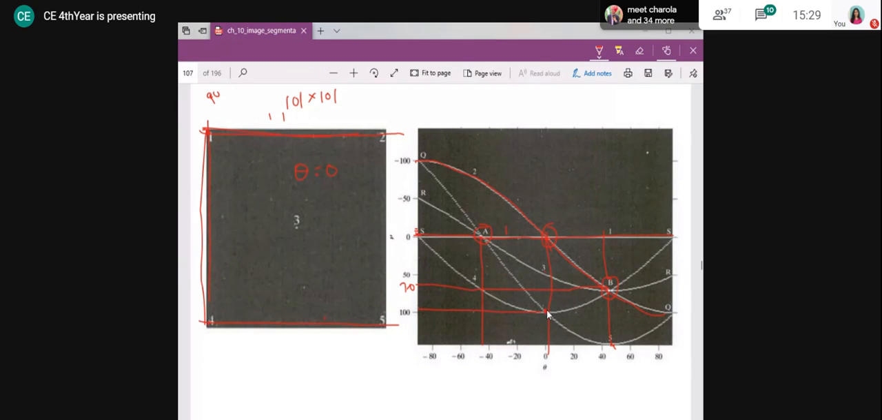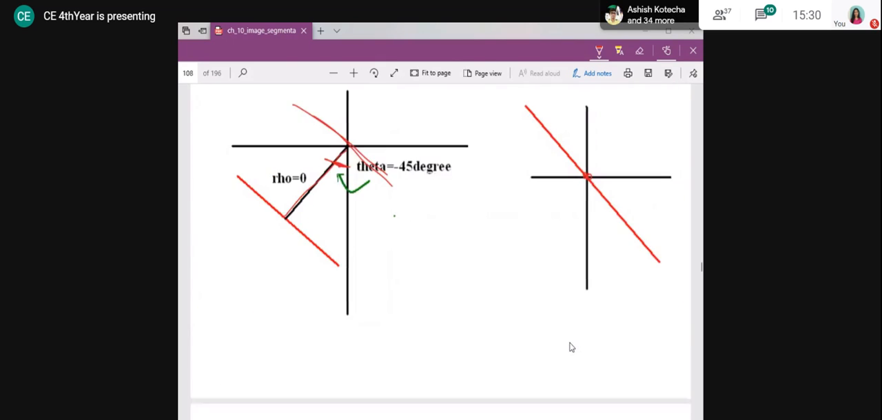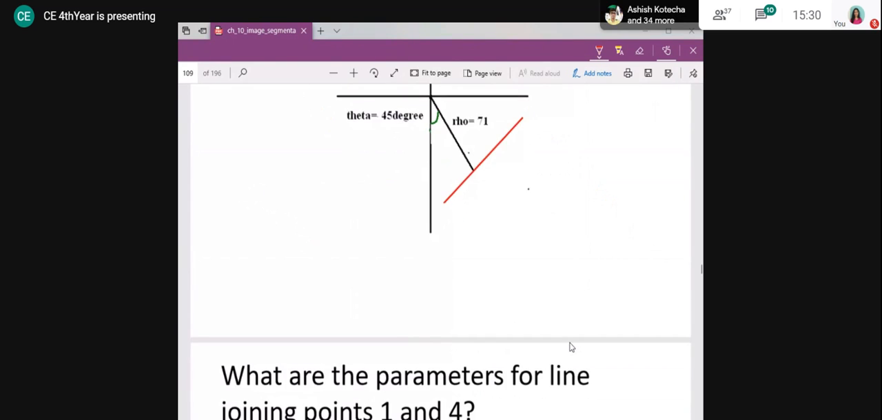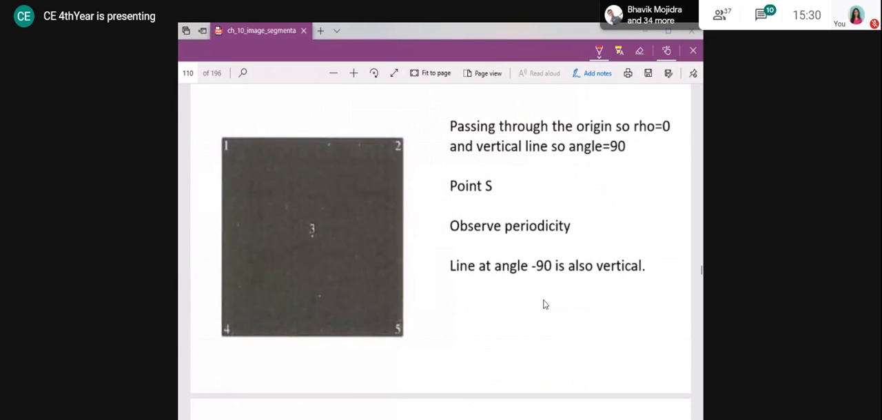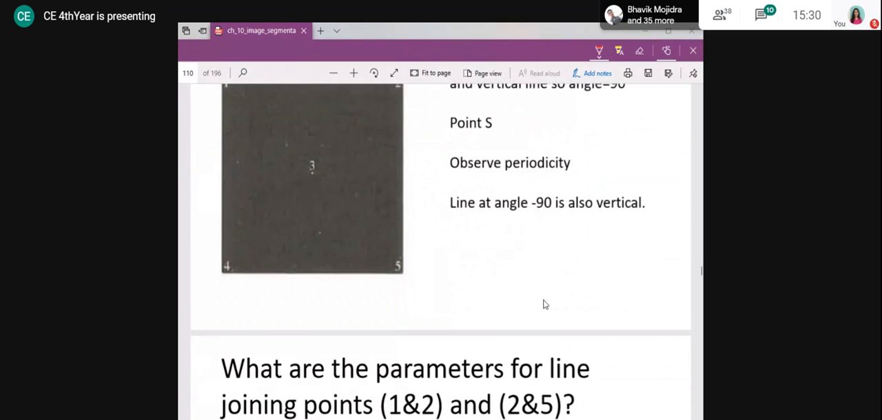And the angle is 0. As expected, it is a horizontal line, so the angle will be 0, and they are intersecting at 101. I have not drawn it properly, but it will be at 101 for sure. Whatever the dimension is here, the dimension is 101 cross 101. That's why it is at 101. Okay, so that's all about these points, right?